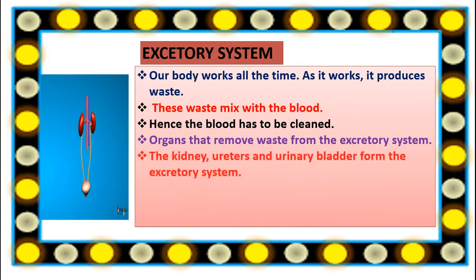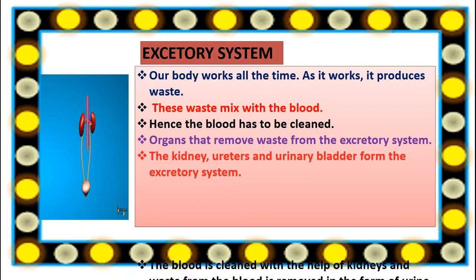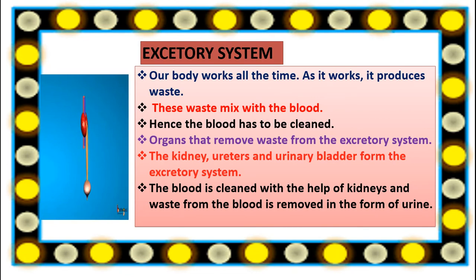The kidney, ureters and urinary bladder form the excretory system. The blood is cleaned with the help of kidneys and waste from the blood is removed in the form of urine.